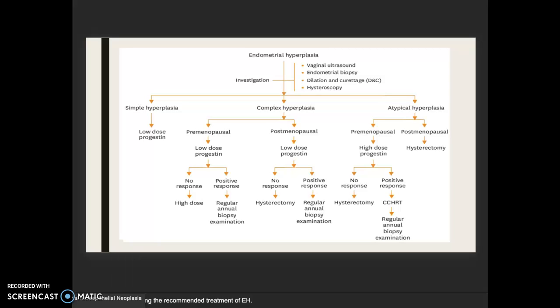In atypical hyperplasia, premenopausal, high dose progestin, no response means they should get a hysterectomy. A positive response means hormone replacement therapy and regular annual biopsy examination. In postmenopausal women, hysterectomy is the recommendation.